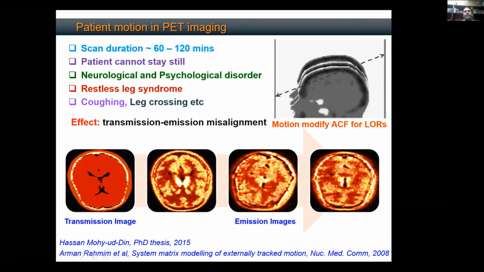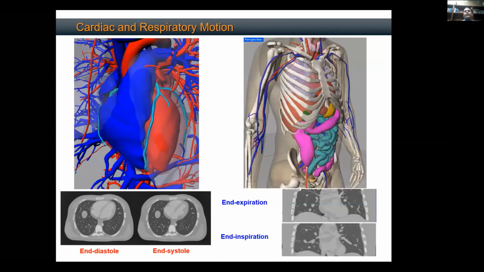So I'm showing you here the scan. This is the image of the brain when a subject is not moving his brain. And here are the images of the brain where the person has moved during a 5-minute scan. And you can clearly see the caudate and putamen are completely morphed. And there are a lot of artifacts in this image. So I need to correct for that. Patient motion is very, very important that I need to correct for.